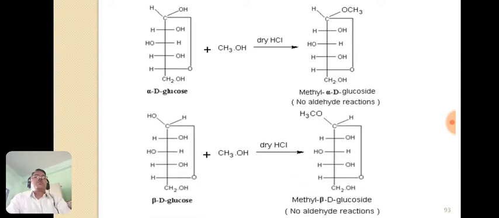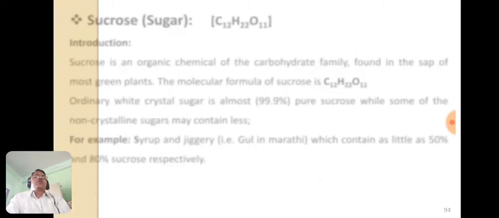Similarly here beta D glucose, where the hydroxyl group, this one, lies to the left hand side. So this beta D glucose, when treated with methanol or methyl alcohol in dry hydrochloric acid, gives the methyl beta D glucoside. There is also no aldehyde reaction, and this hydroxyl group is replaced by this methoxy group. So this is the methyl beta D glucoside formation. So this test indicates that there is no aldehyde group in free state.